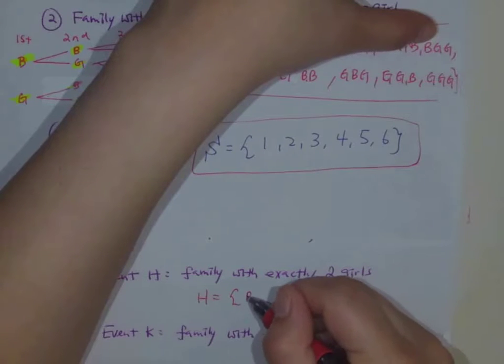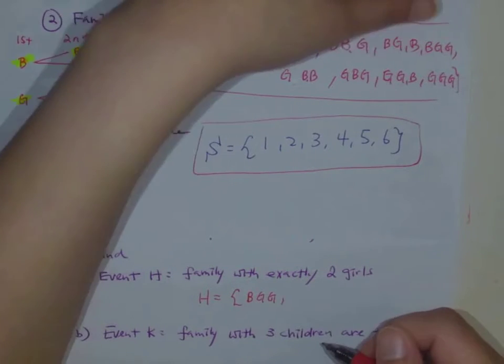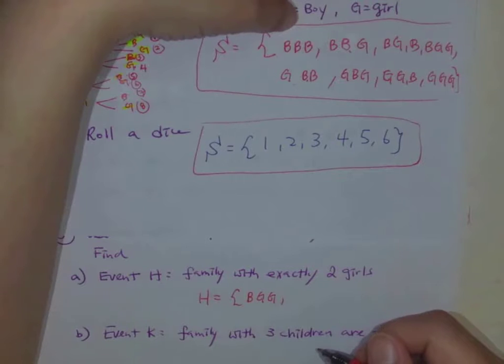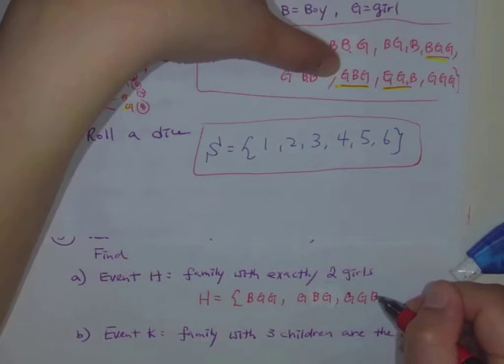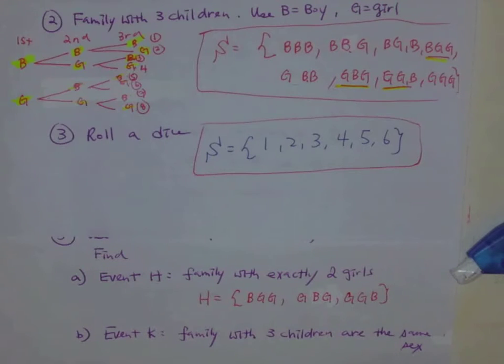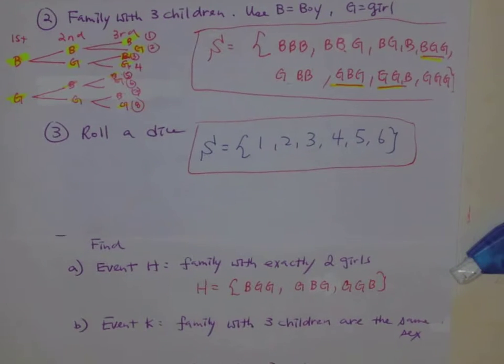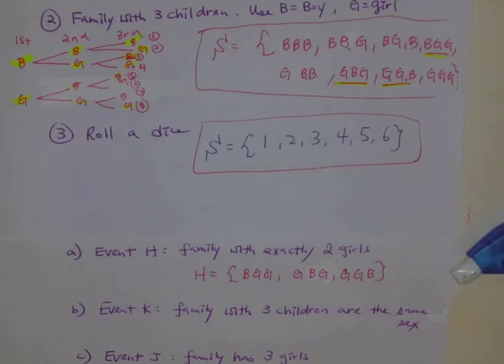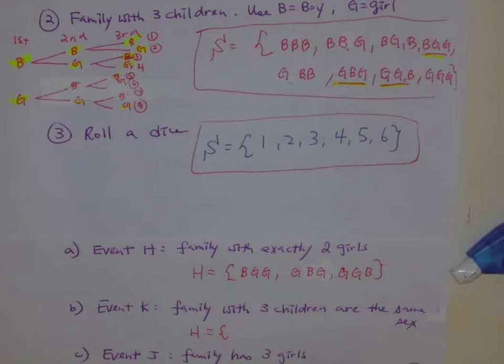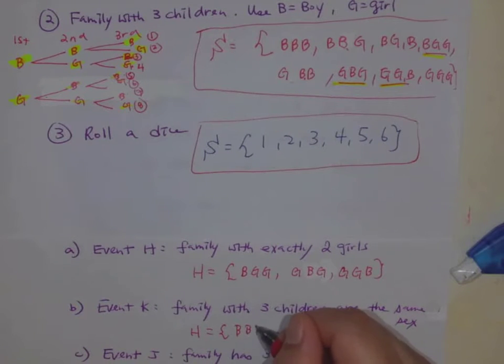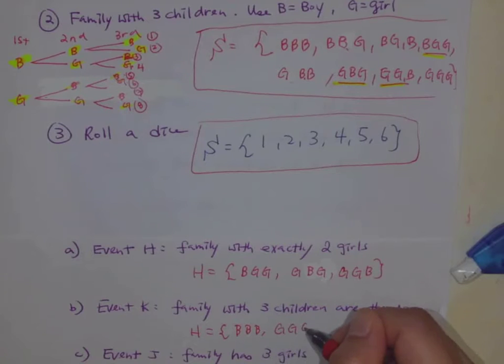So BGG is one of them, and GGB. Alright, so 3 of the outcomes would be exactly 2 girls. And then the second one, a family with 3 children of the same sex, so that one is easy. Same sex would be either boy, boy, boy, or girl, girl, girl, right?